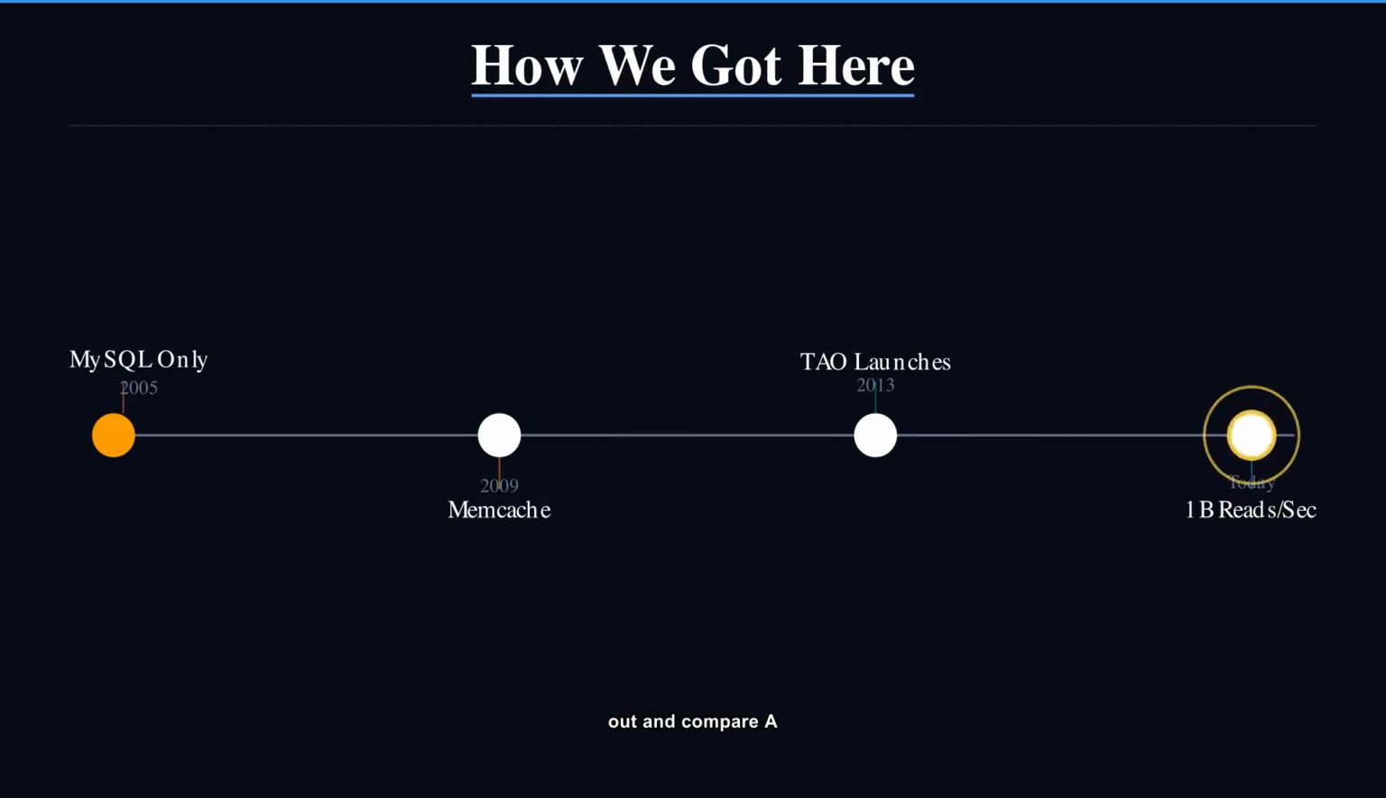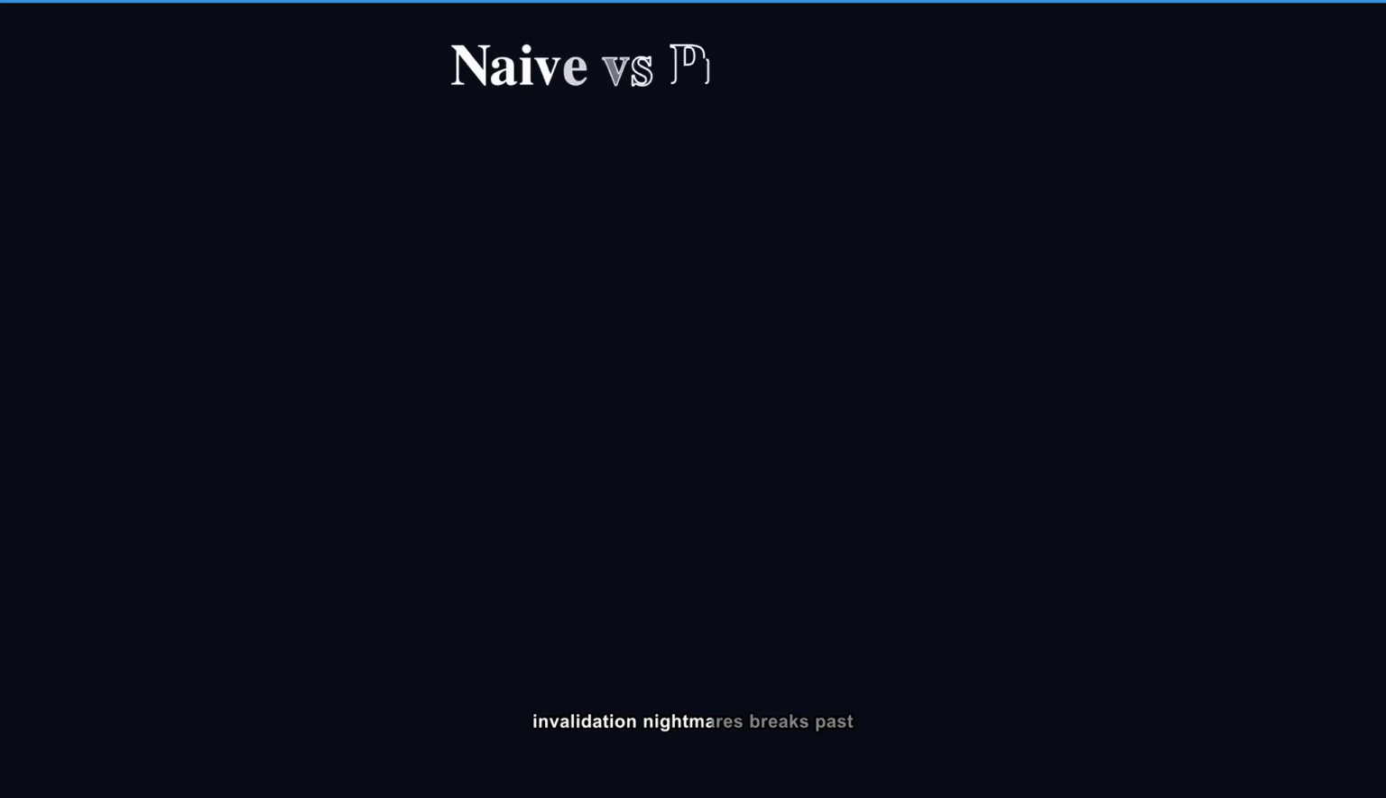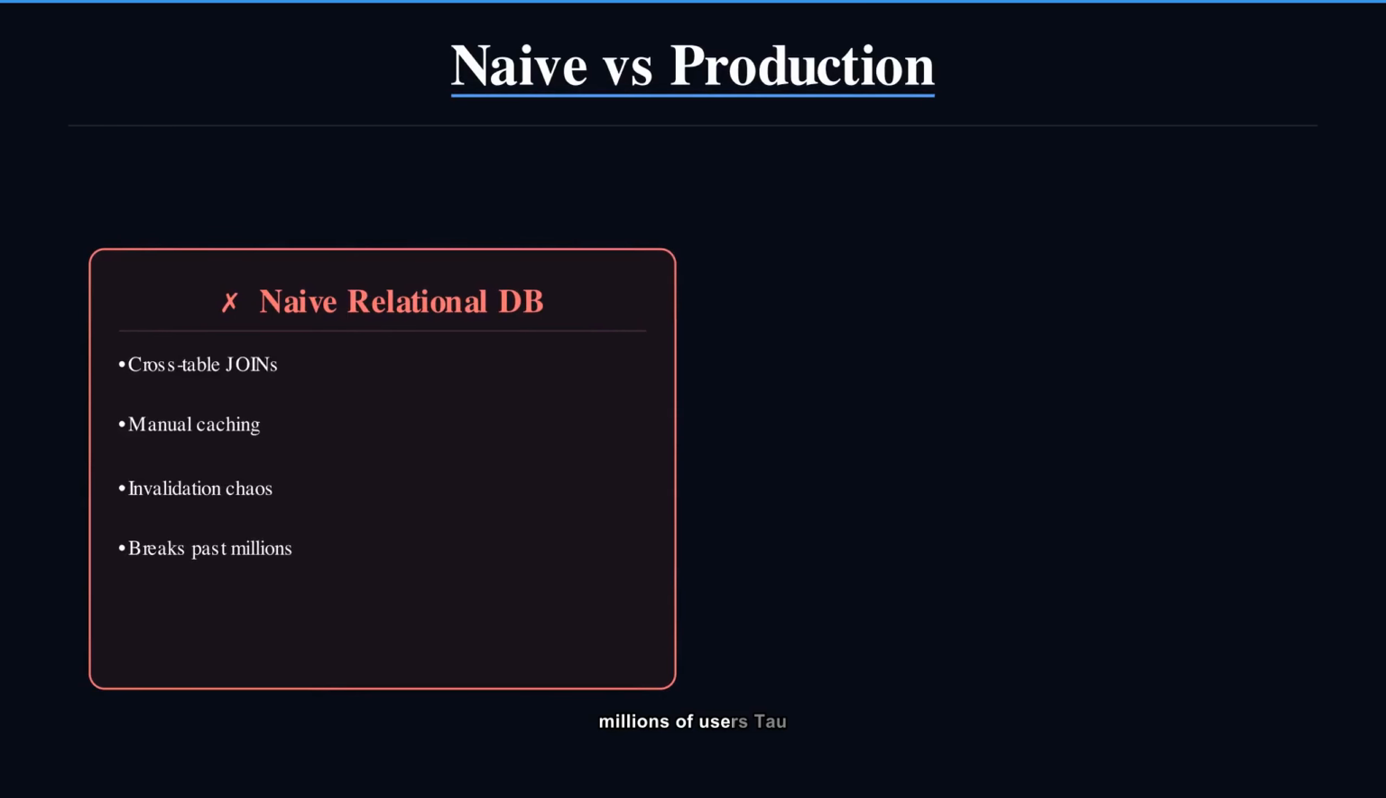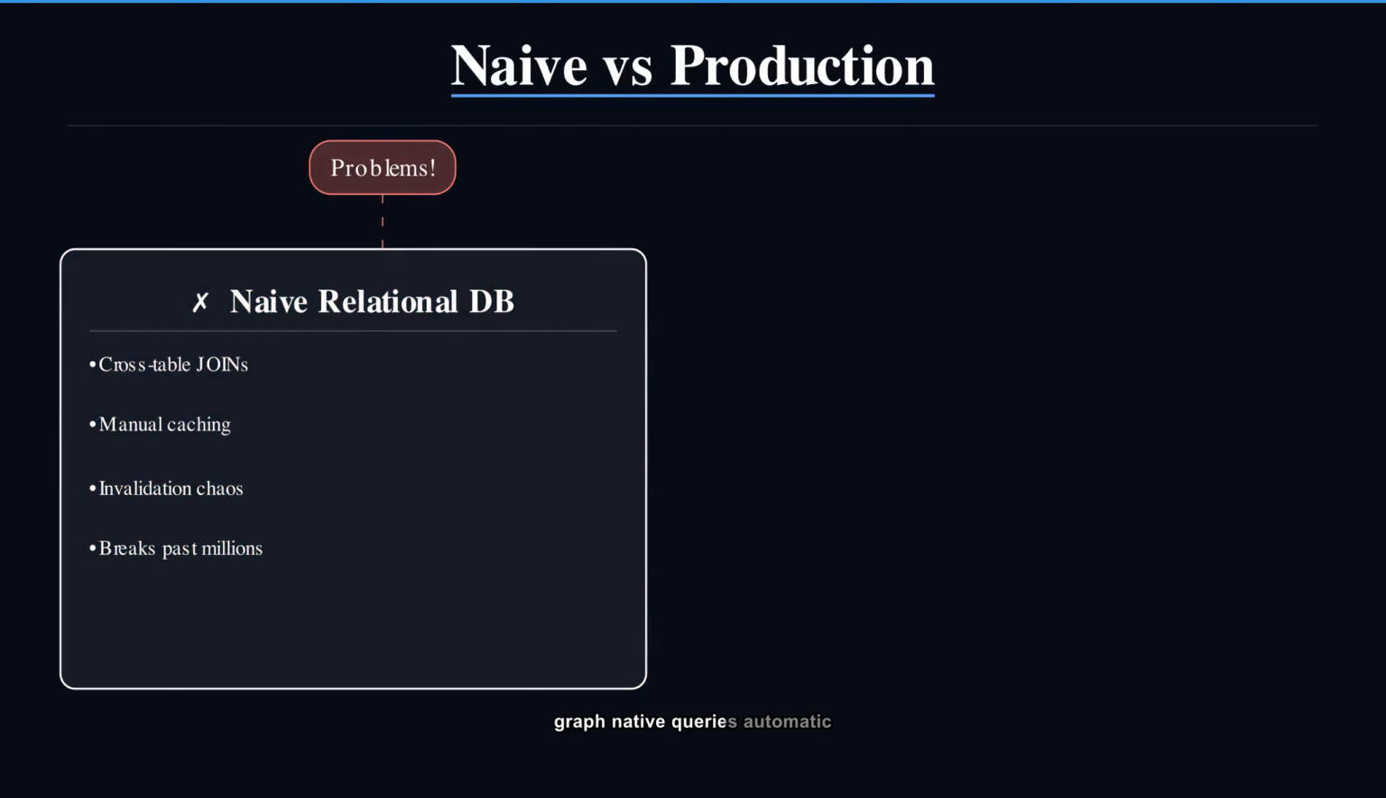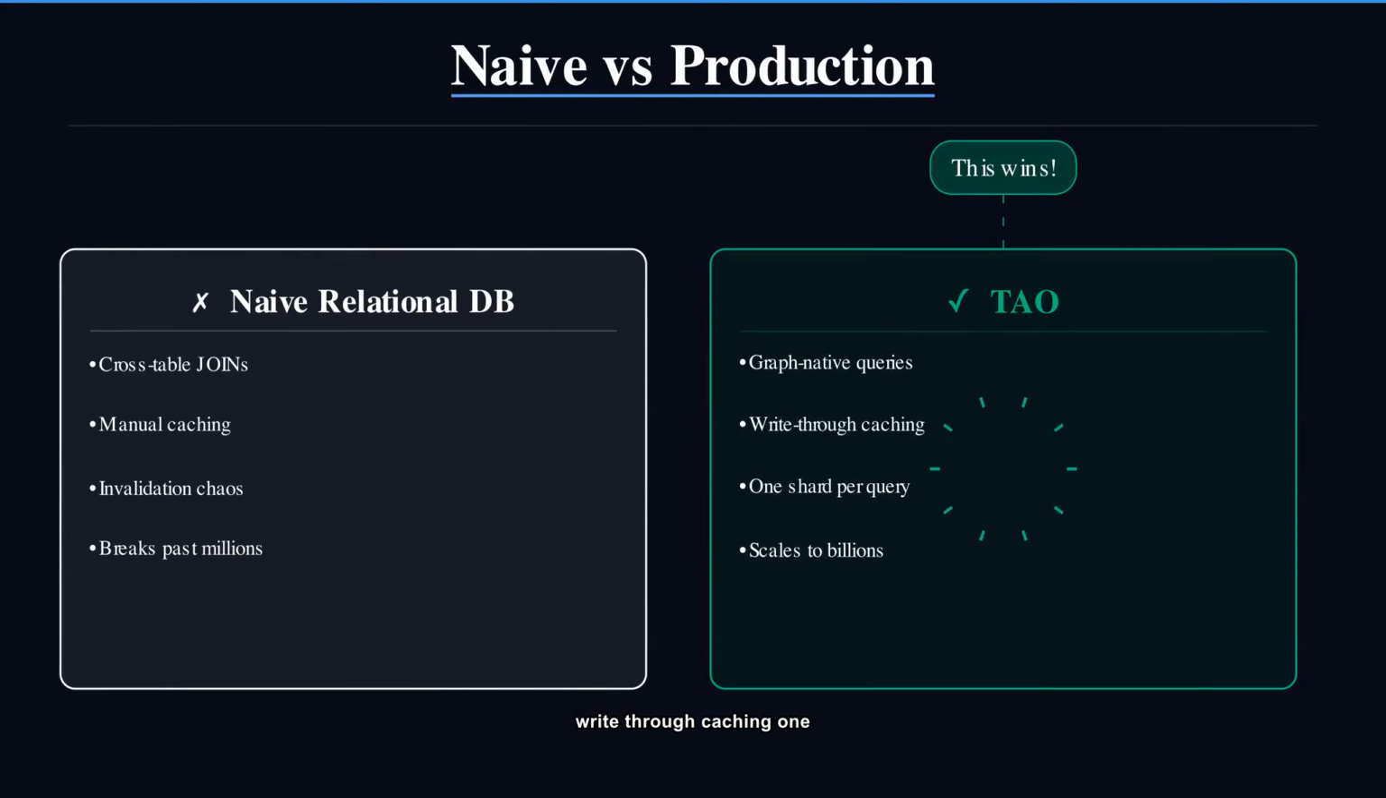Zoom out and compare. A naive relational database: cross-table joins, manual caching, invalidation nightmares, breaks past millions of users. TAO: graph-native queries, automatic write-through caching, 1 shard per query, proven to serve billions. Same problem, completely different architecture, completely different outcome.